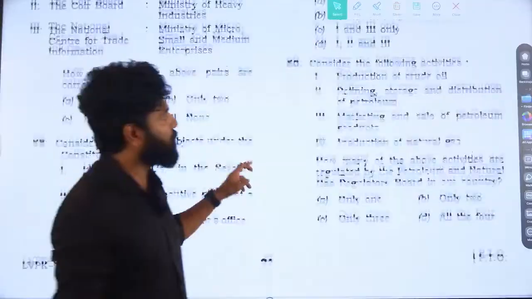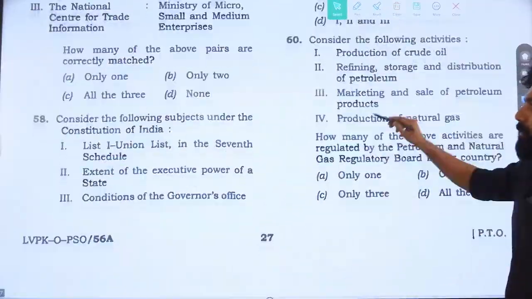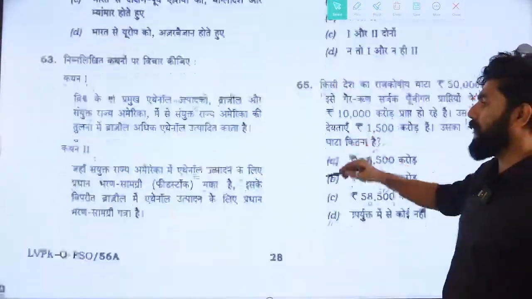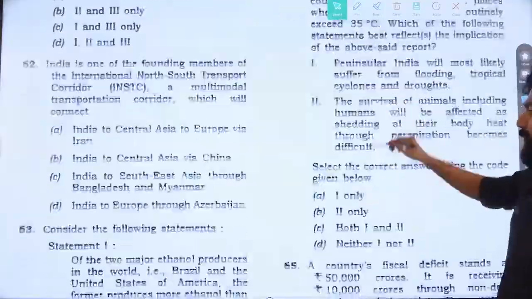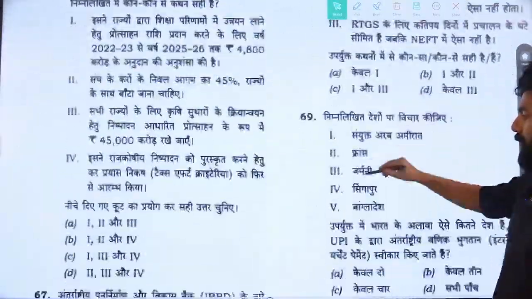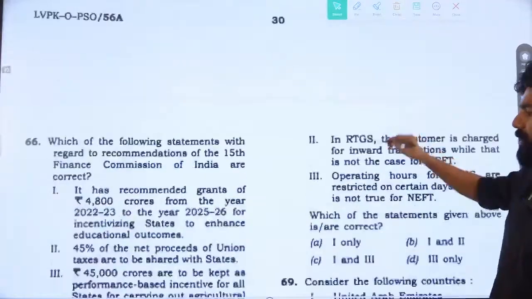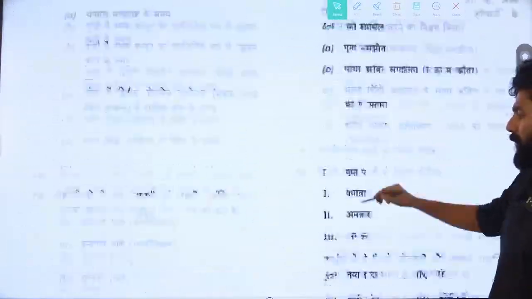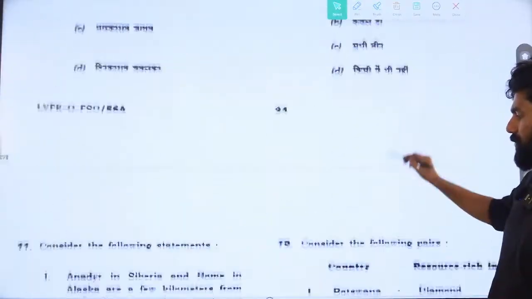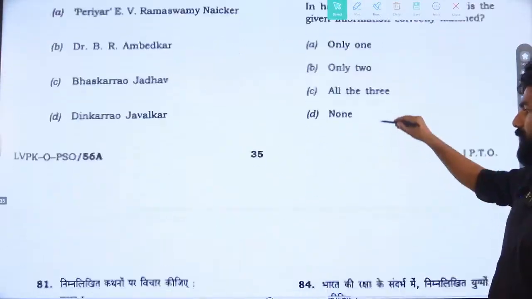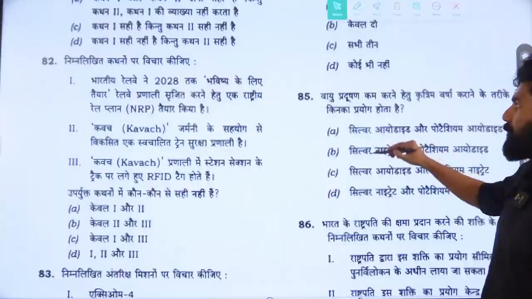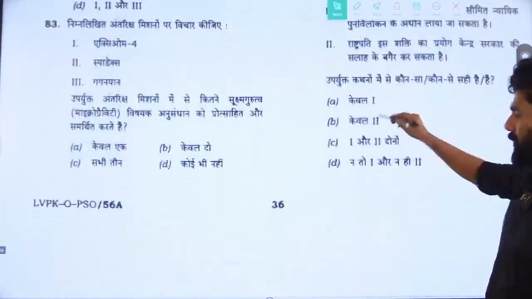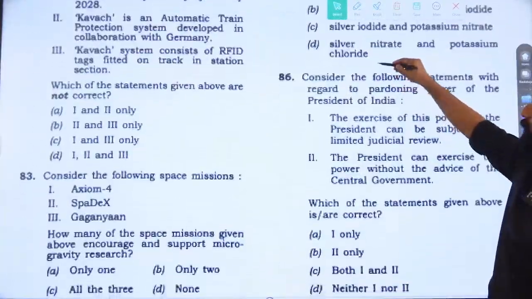Now the next questions with respect to Indian polity are coming from question 86. The Indian polity questions continue again from question number 86. We'll come back to the 86th question. We'll be dealing with only Indian polity questions. Yes, we have the 86th question here.